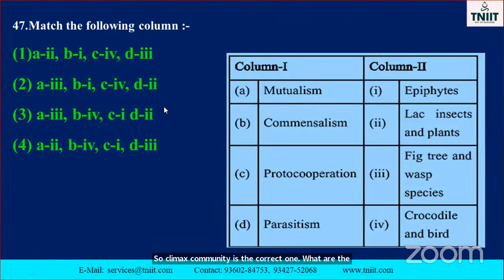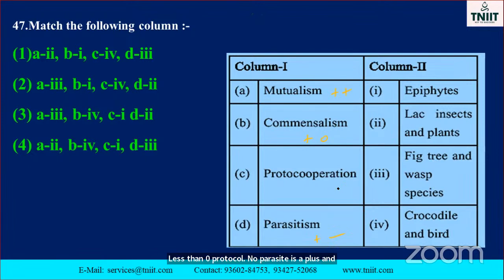See, match the column. Column: mutualism, commensalism, protocooperation, parasitism. See here, what is the meaning of mutualism? Mutualism means both are beneficial, isn't it, my dear? Both are beneficial. Here plus is plus. Commensalism, plus and 0. Protocooperation, plus and plus. Parasitism, plus and minus. Okay.